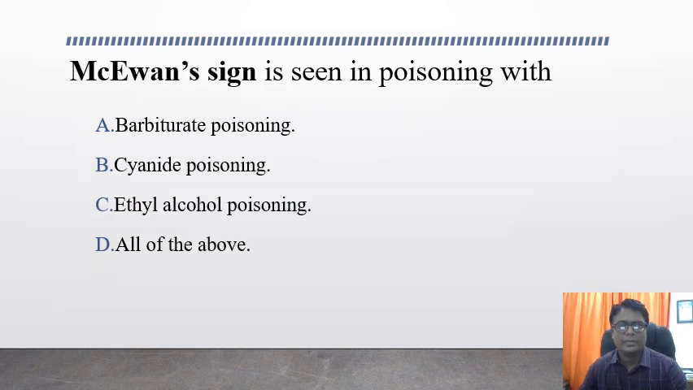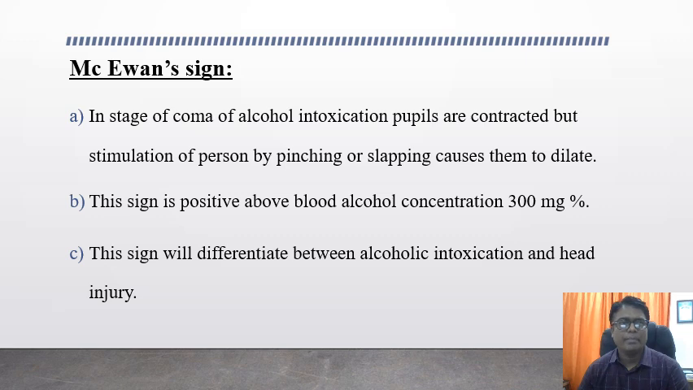McEwan's sign is seen in poisoning with barbiturate, cyanide, ethyl alcohol, and all of the above. The answer for this question is ethyl alcohol poisoning. Now what is this McEwan's sign? In the stage of coma of alcoholic intoxication, the pupils are contracted, but stimulation of the person by pinching or slapping causes them to dilate. This sign is positive above a blood alcohol concentration of 300 milligram percent, and it helps differentiate alcoholic intoxication from head injury.